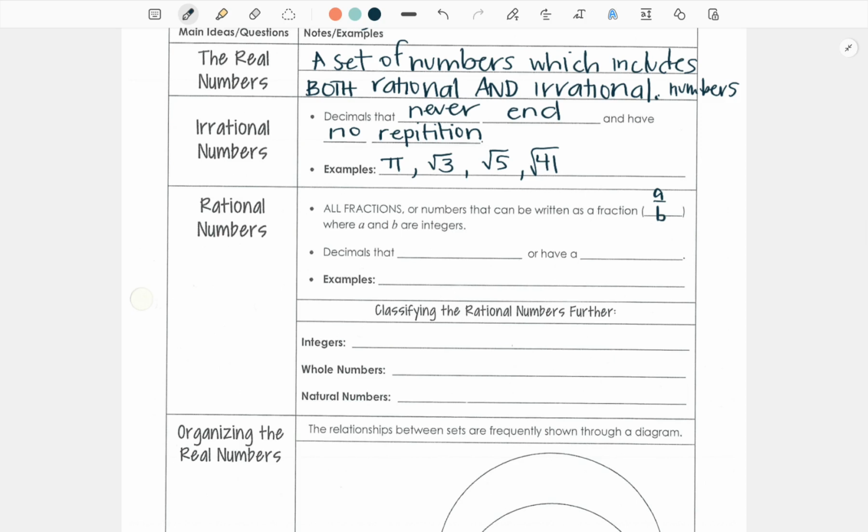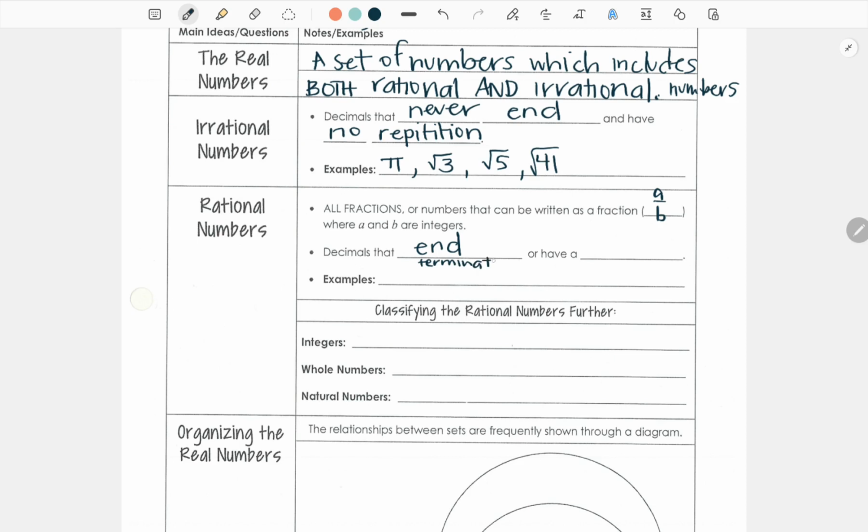Again, the opposite is true for rational numbers. They are decimals that end. They use the word terminate in math, but you can use the word end or terminate so that you know the word.